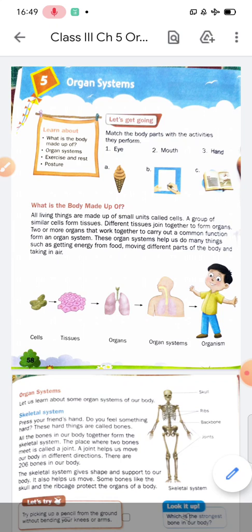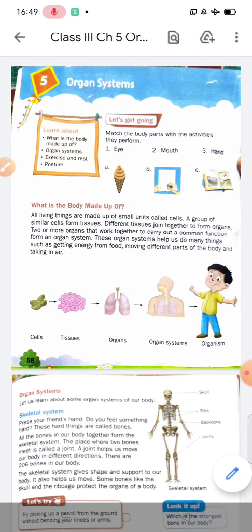Students, we have discussed in the previous lecture and completed chapter number 4, our feathered friends, birds. Today we will start the next chapter 5, organ systems. Organ, do you know the meaning of organ? Yes students, parts of the body. In this chapter we will discuss some organ systems and we will learn what the body is made up of. We will also discuss exercise, rest and posture.